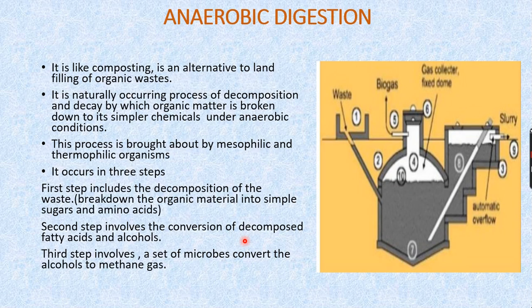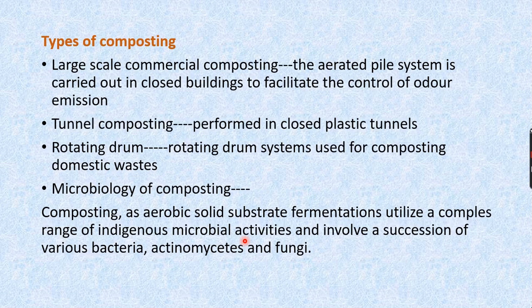So initially, mesophilic means the one which grows at the normal temperature. Mesophilic bacteria and fungi are going to be predominant in this composting, and their metabolic activities generate heat. Because of this, the mesophilic bacteria and the fungi will generate some heat. The rise in temperature ultimately suppresses their growth and they become suppressed. Now what happens? The thermophilic bacteria and thermophilic fungi will rise in number.